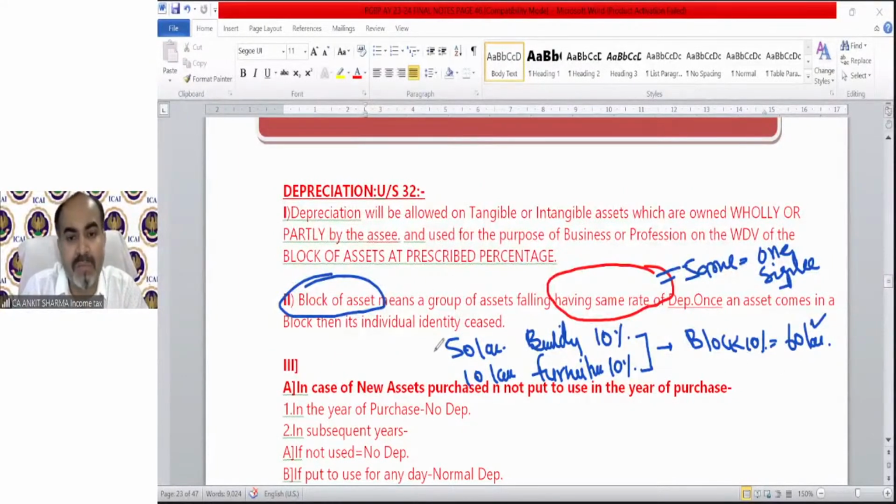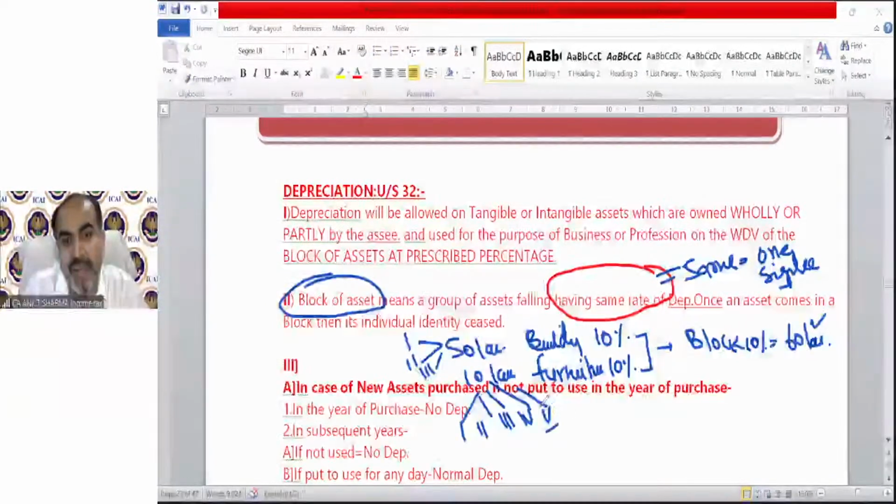Whether we have this 50 lakh in 3 separate buildings, and we have 5 kinds of different furniture, it does not matter. Under income tax, if the rate of depreciation is the same, then that asset will be treated as a single asset. So we will say we have a block and we have a single asset value of rupees 60 lakh.